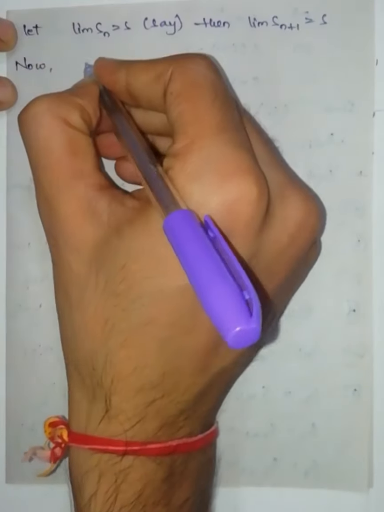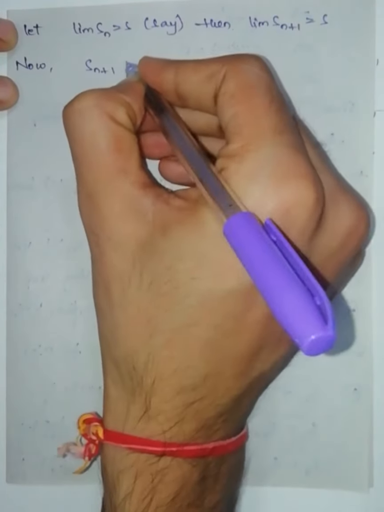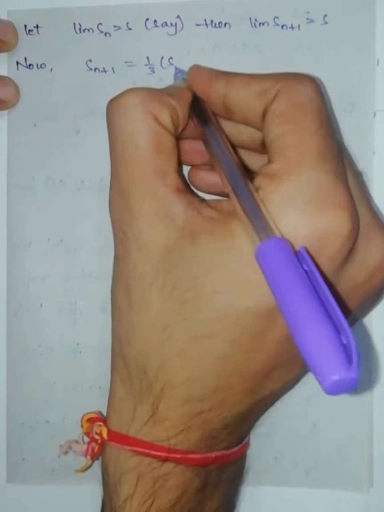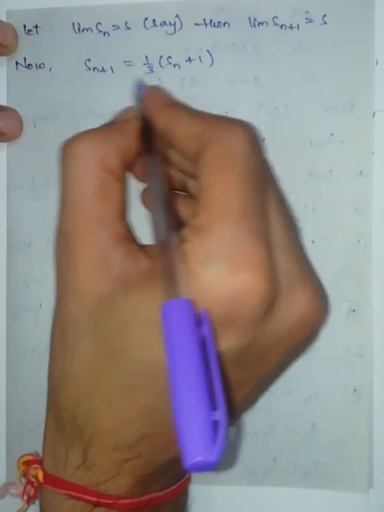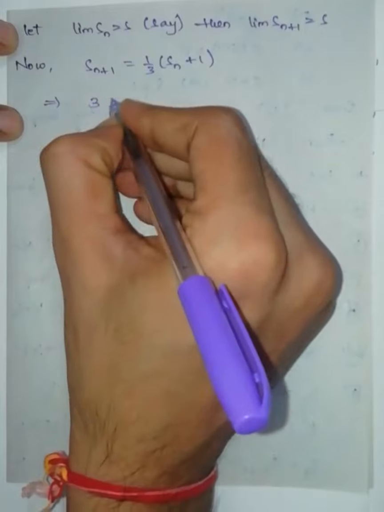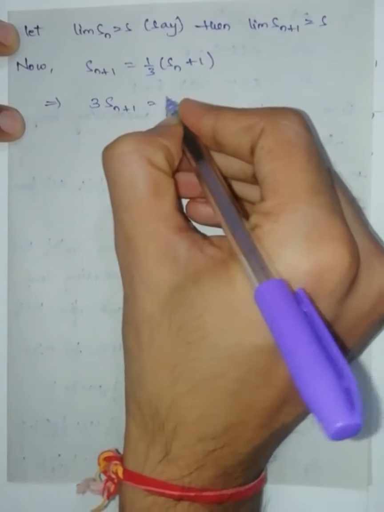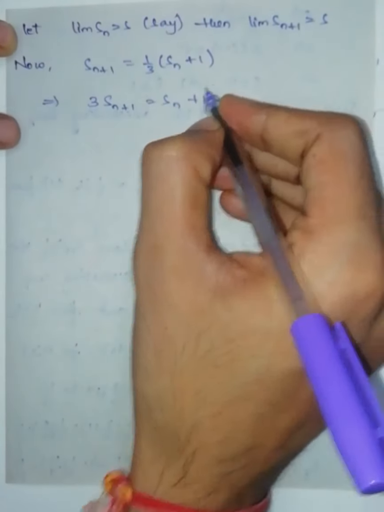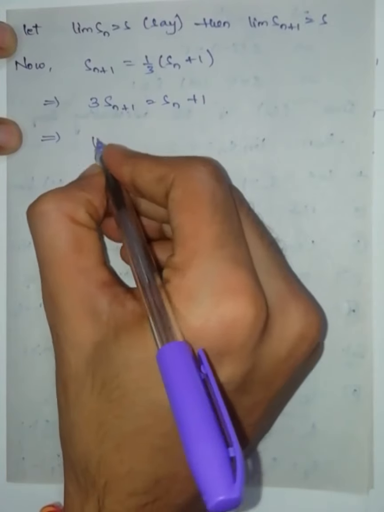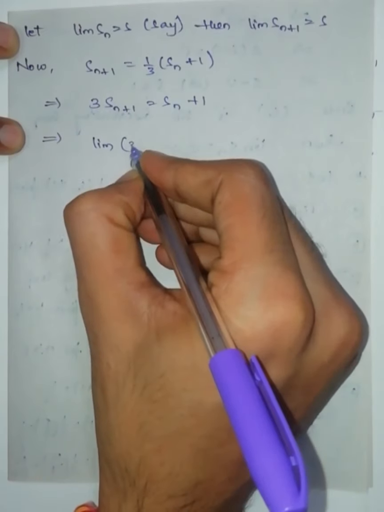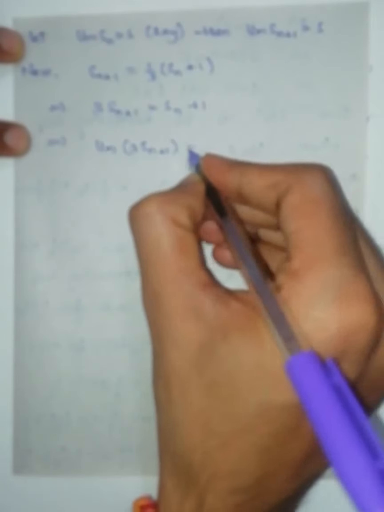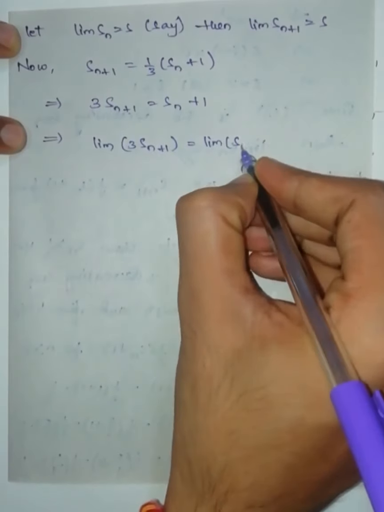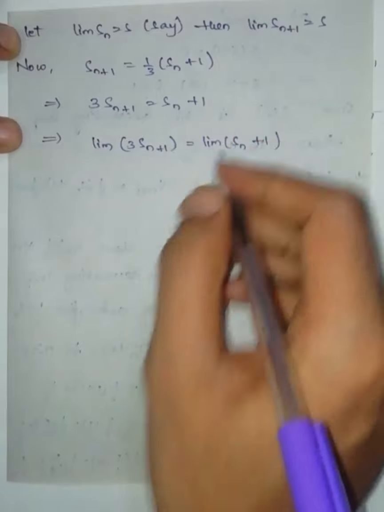Now what is given in the statement? Sn plus 1 is equal to 1 by 3 into Sn plus 1. Cross multiply: 3 into Sn plus 1 is equal to Sn plus 1. Now taking limits on both sides, the limit of 3 into Sn plus 1 is equal to the limit of Sn plus 1.